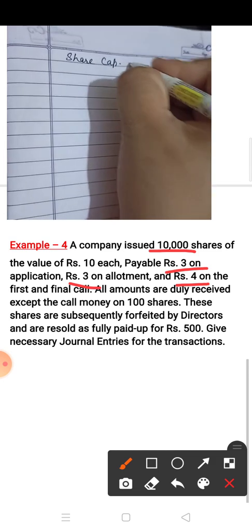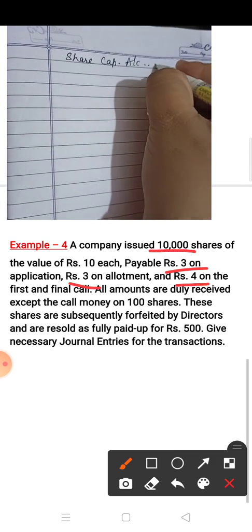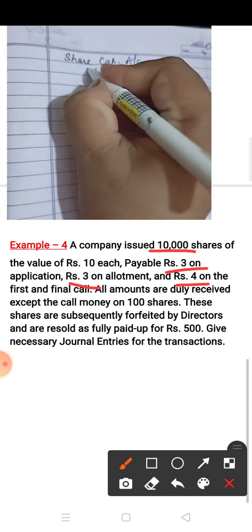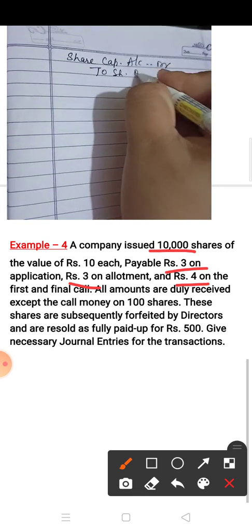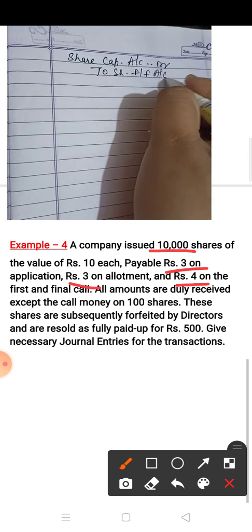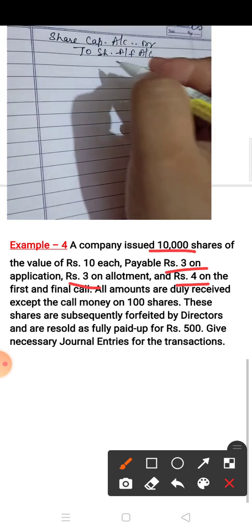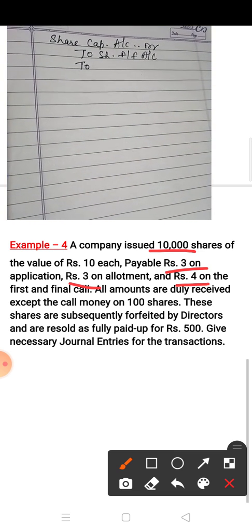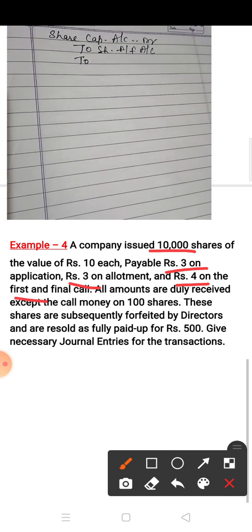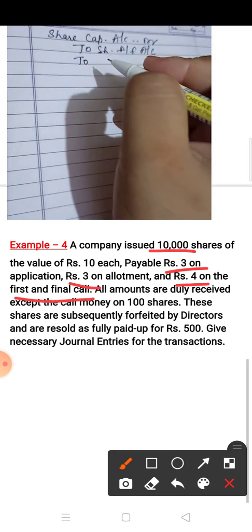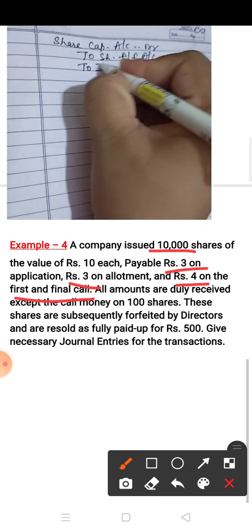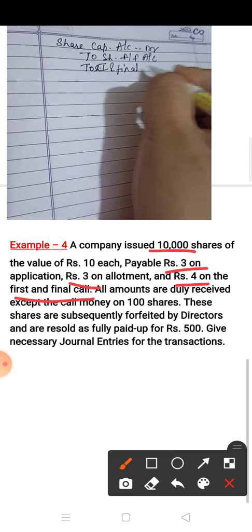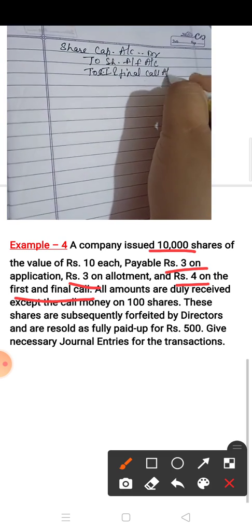Look at this carefully. Share capital account debit. In this no premium is there, so you can make the direct entry to share forfeited account. And which call shares are forfeited? The calls in arrear on first and final call. So for forfeiture of shares of first and final call, you have to write down share first and final call account only.